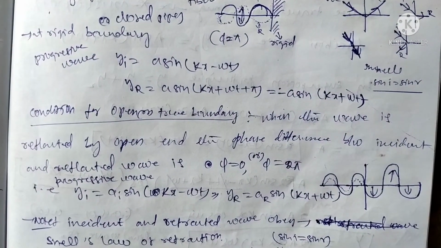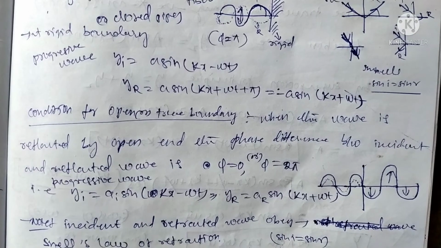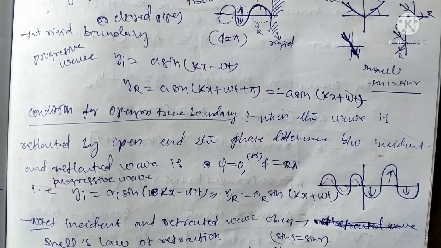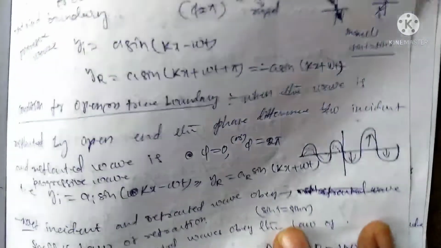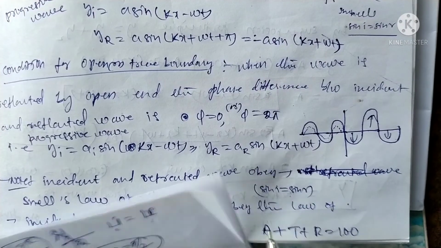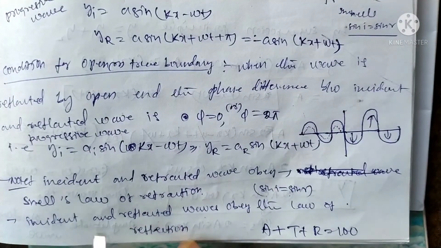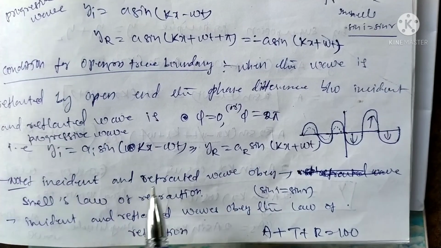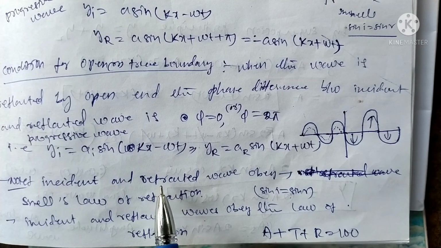The relation between the incident wave and the reflected wave obeys the law of reflection, sin i is equal to sin r. The incident wave and reflected wave obey the reflection law, and the incident wave and refracted, that is transmitted, wave obey Snell's law.